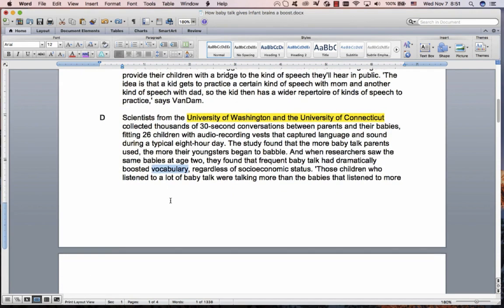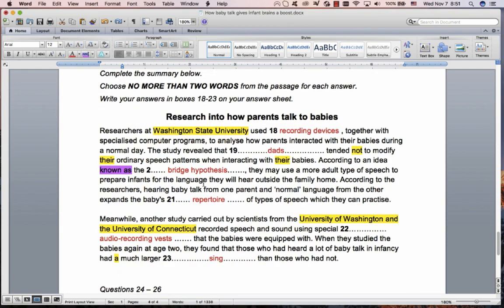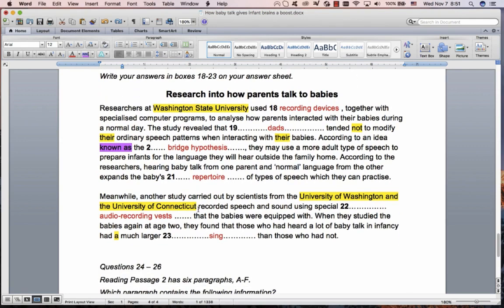And the reason is this writer has used vocabulary here as uncountable. IELTS has used the word vocabulary here as singular countable. Now, first of all, is vocabulary countable or uncountable? I've gone on the internet. It seems that it's better to use it as uncountable, but you can use it as countable as well. It's just one of those words where there's a bit of confusion.